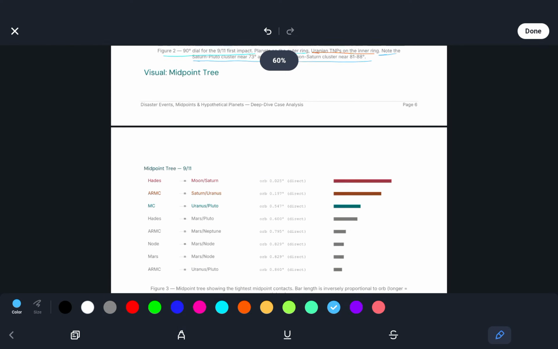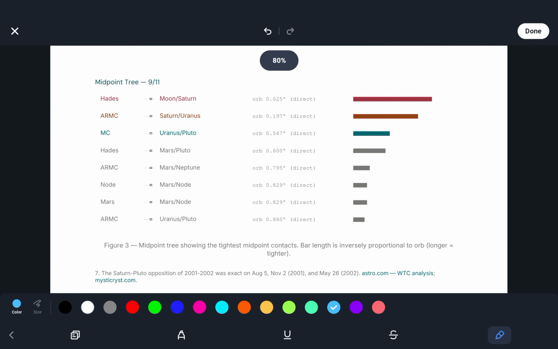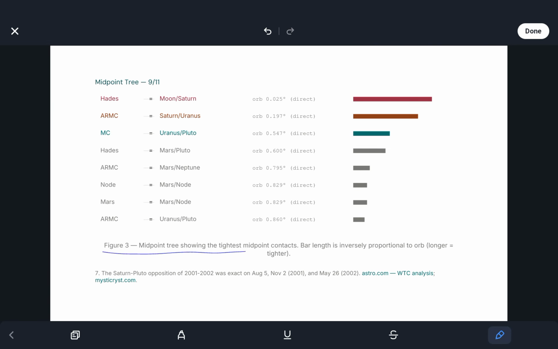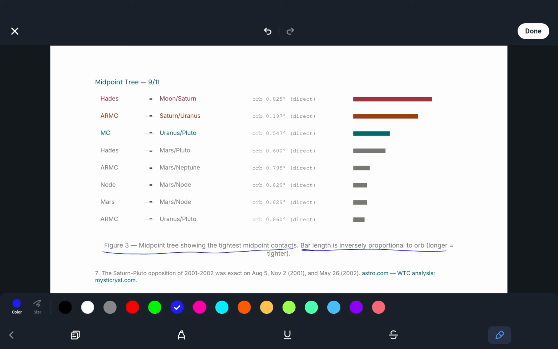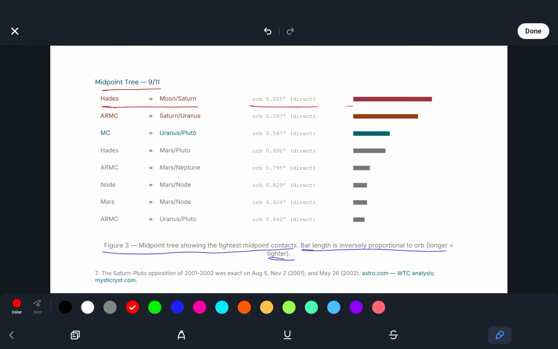So here's a visual midpoint tree right down here, and it's showing the tightest midpoint contacts. The bar length is inversely proportional to orb, so longer equals tighter. And we can see that Hades equals Moon-Saturn, orb of 0.025 degrees, it's direct, and this is the tightest orb.